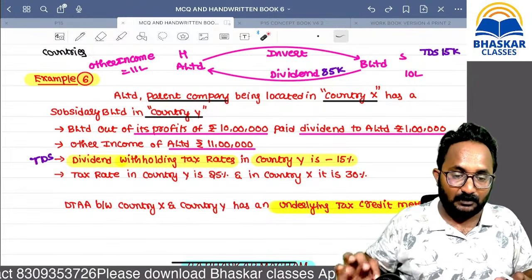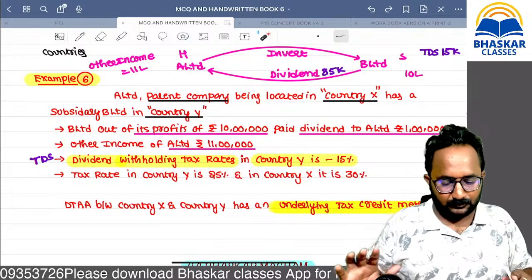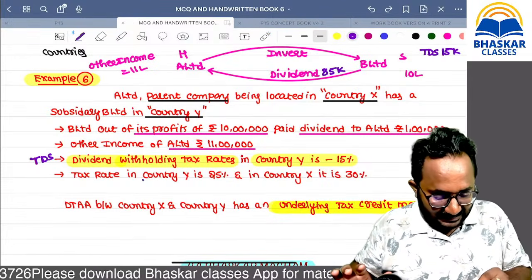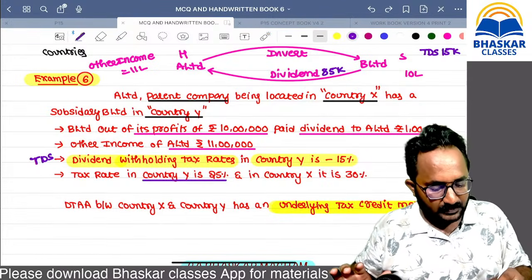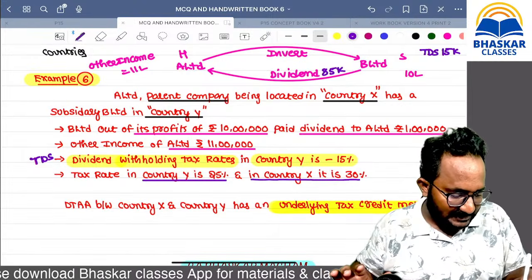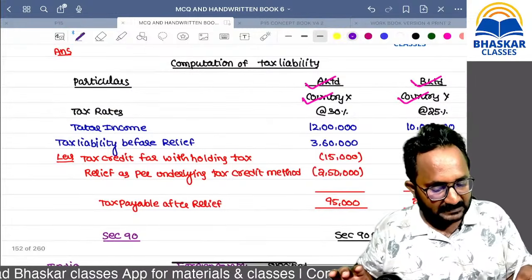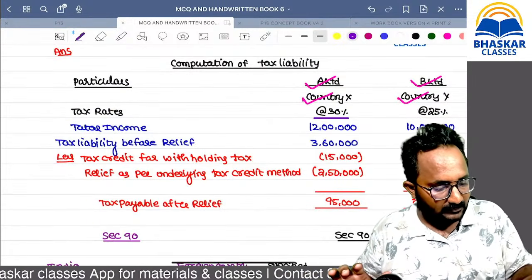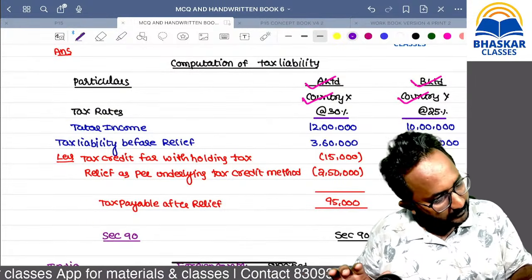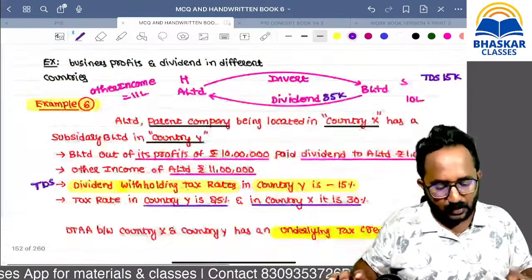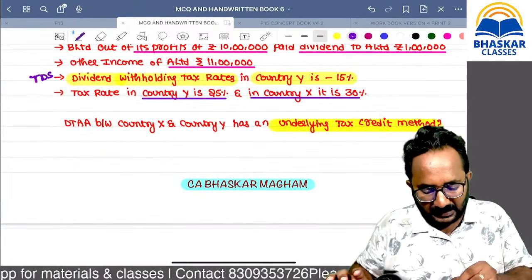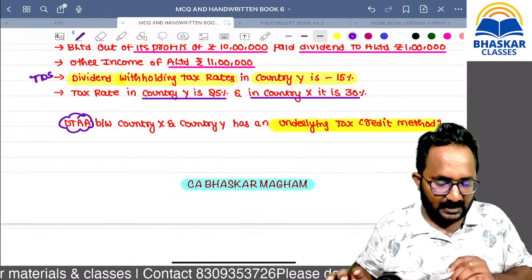Total income is what? 12 lakh. The rate in country Y is 25%. The rate in country X is 30%. Remember, they have given it vice versa. Country X is 30%, country Y is 25%. Now they are saying a DTAA between the two countries is there.